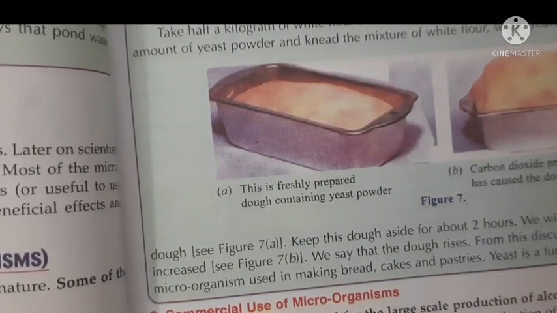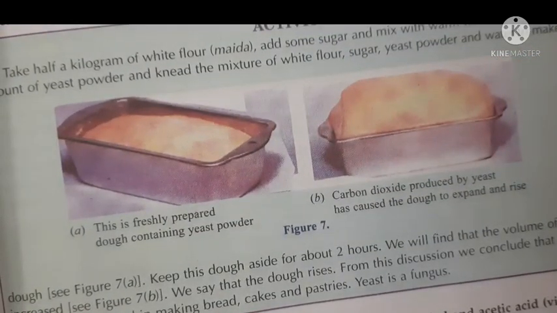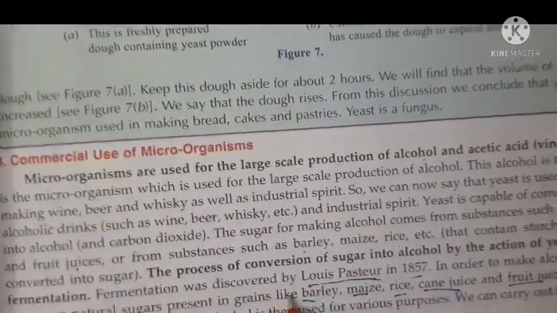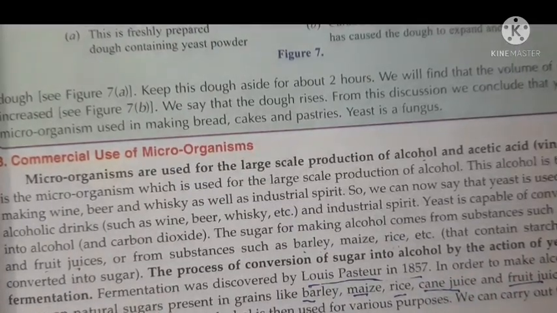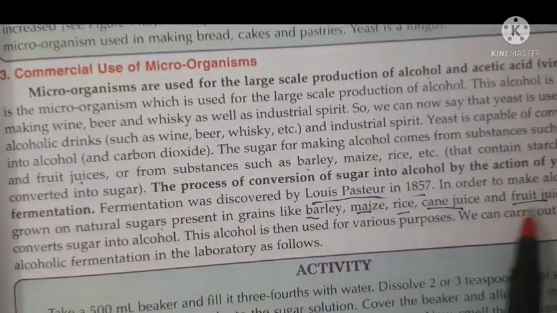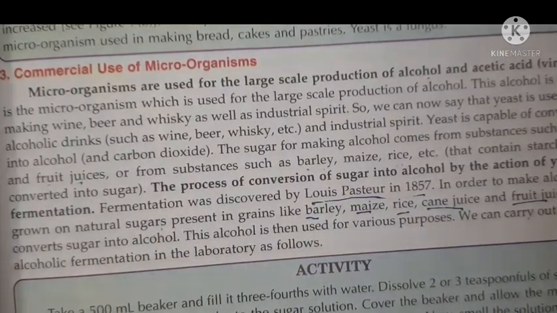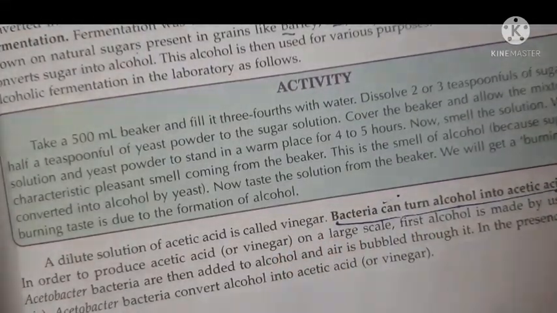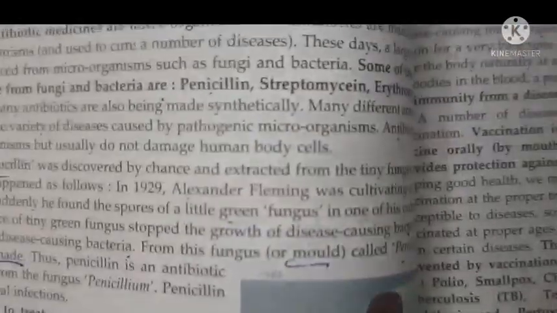Commercial use of microorganisms: they are also used in the production of alcohol and acetic acid. Alcohol is produced from sugars. The process of conversion of sugar into alcohol is called fermentation, and fermentation was discovered by Louis Pasteur. In order to make alcohol, yeast is grown on the natural sugars present in grains. A dilute solution of acetic acid is called vinegar. Bacterium turns alcohol into acetic acid. Just remember this.